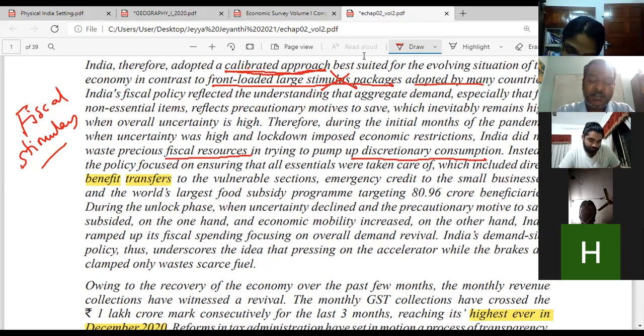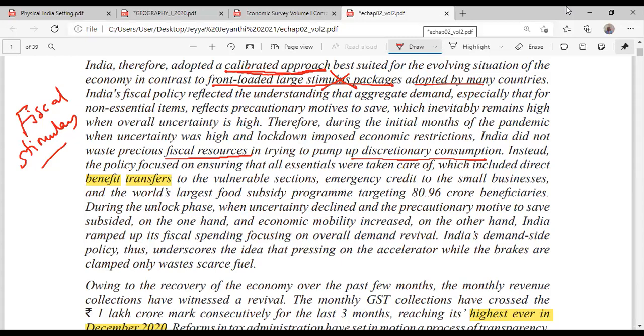I'm repeating. When the other governments of the world spent huge money, India did a calibrated approach. What is the calibrated approach? We did not simply spend everywhere. Initially we spent on discretionary consumption. Tell me, Anupama, what is discretionary consumption?